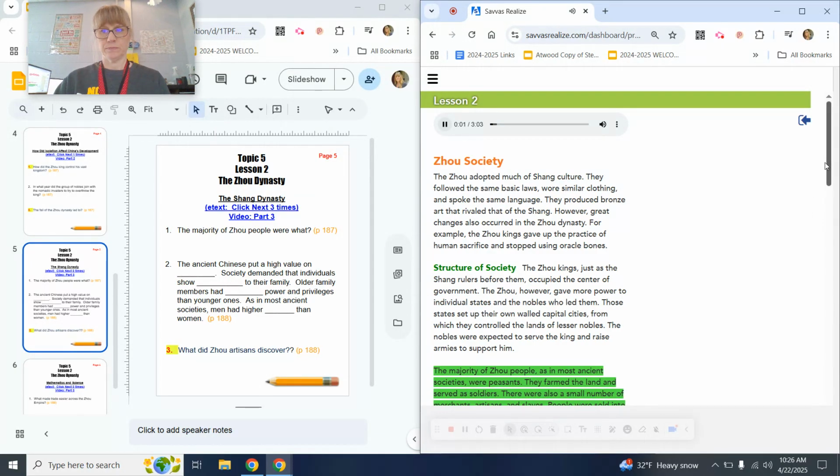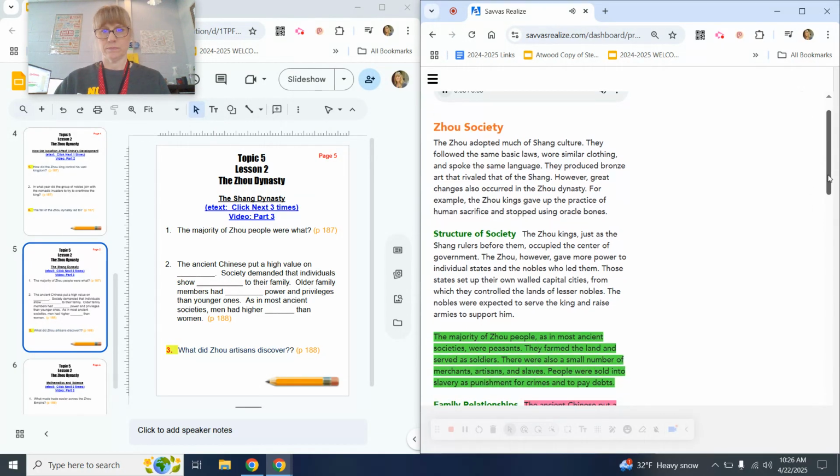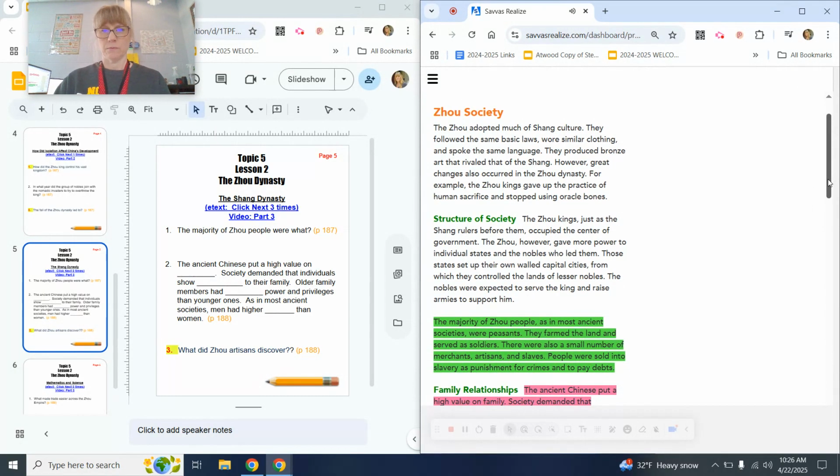Zhou society. The Zhou adopted much of Shang culture. They followed the same basic laws, wore similar clothing, and spoke the same language. They produced bronze art that rivaled that of the Shang. However, great changes also occurred in the Zhou dynasty. For example, the Zhou kings gave up the practice of human sacrifice and stopped using oracle bones.